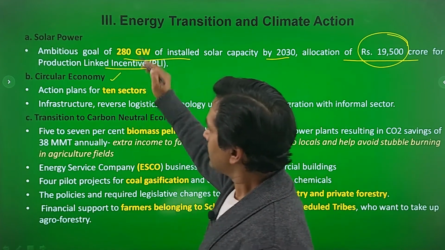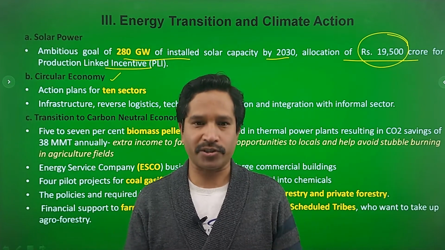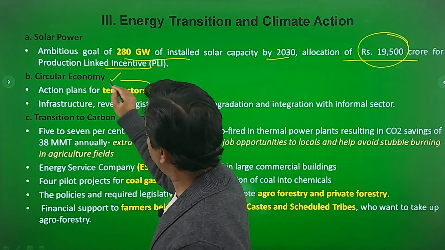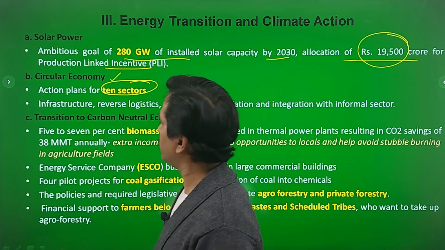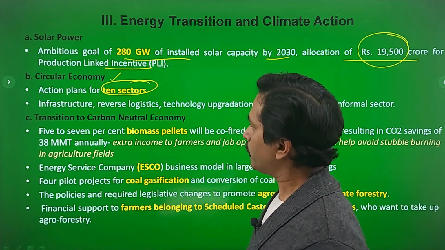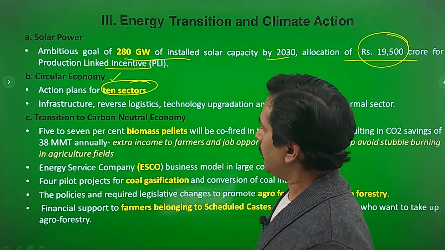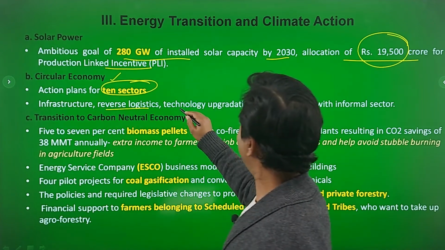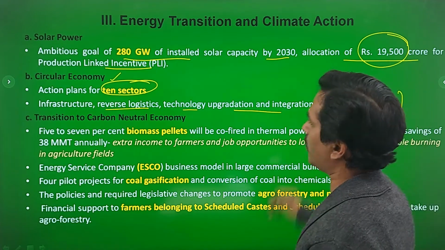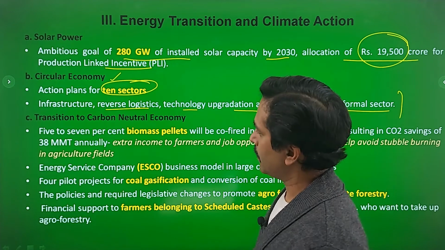Circular economy. Circular economy refers to the production of reusable products. So 10 sectors have been identified where this reusable production will be incentivized. It will lead to a cleaner and greener India. Infrastructure, reverse logistics, technology upgradation and integration with the informal sector. So these are the steps which have been emphasized by the budget 2022-23.